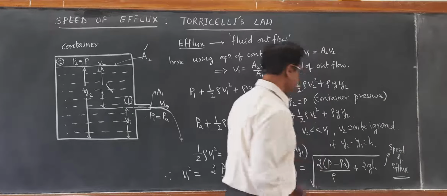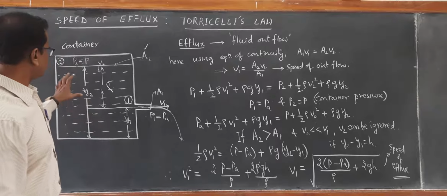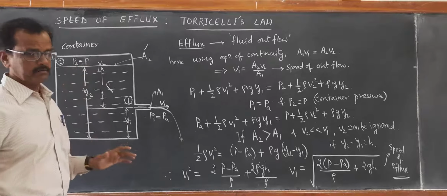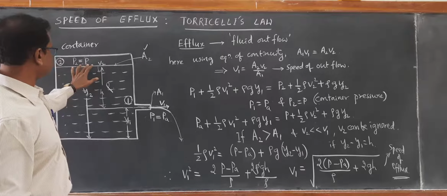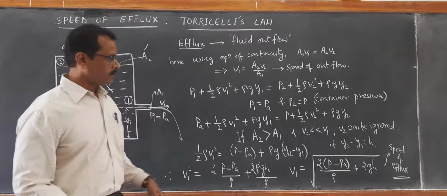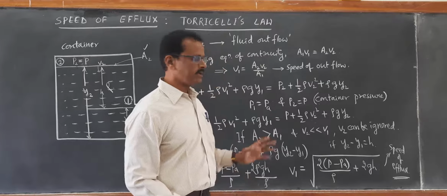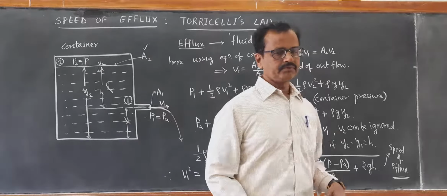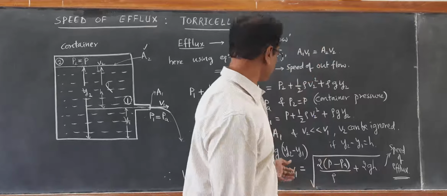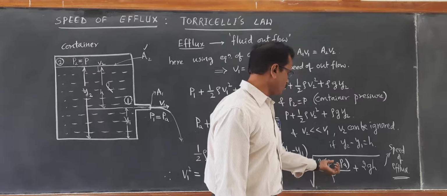Now there are two cases in this. If the container pressure P is very high compared to atmospheric pressure, then 2GH can be ignored. If 2GH is ignored, you are left with only V1 equal to square root of 2P by rho.